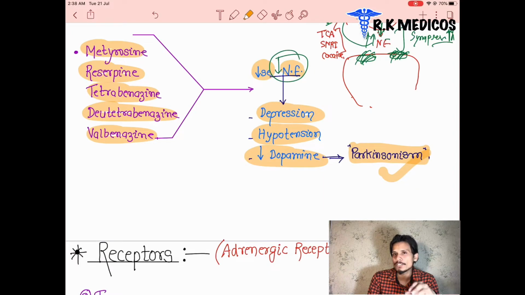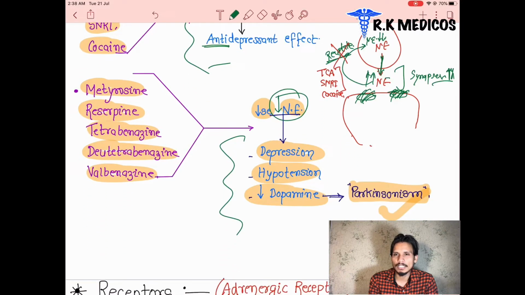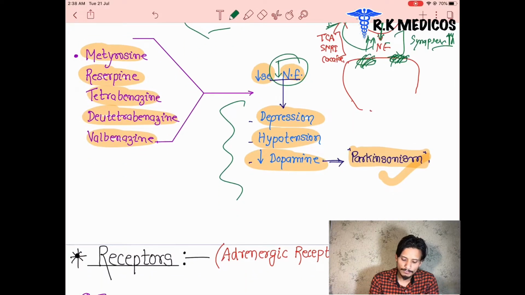What is the main role of the sympathetic system? You can think, when the sympathetic system fires, the patient experiences fear, flight, fight. Suppose these patients have depression, it means there is a decrease in neurotransmitter that leads to this. So these are the main criteria. We can also see the side effects of these drugs. When TCA drugs are taken, they lead to the antidepressant effect. And depression, hypotension and Parkinsonism are the side effects of the drugs that inhibit synthesis.